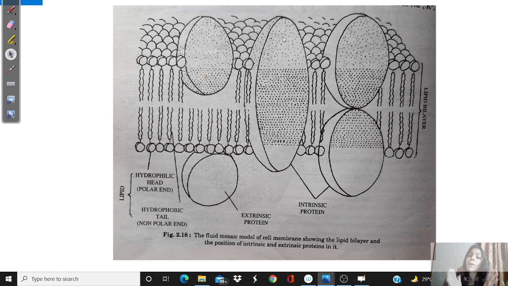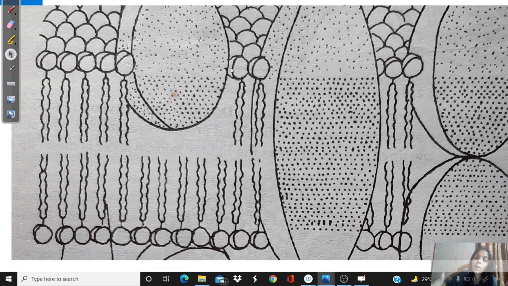There should be some kind of fluid. So in between two cells, the fluid that is present is extracellular. Extra means outside the cell. So this hydrophilic head is oriented towards the extracellular fluid. Extracellular fluid means aqueous, towards the aqueous phase, towards the fluid phase, and towards the interior of the membrane, the hydrophobic part is there. So that is why we can say that these lipids are amphipathic in nature. A very important point you must remember.